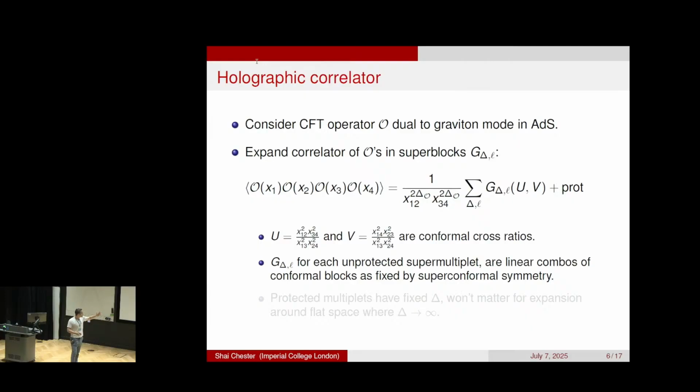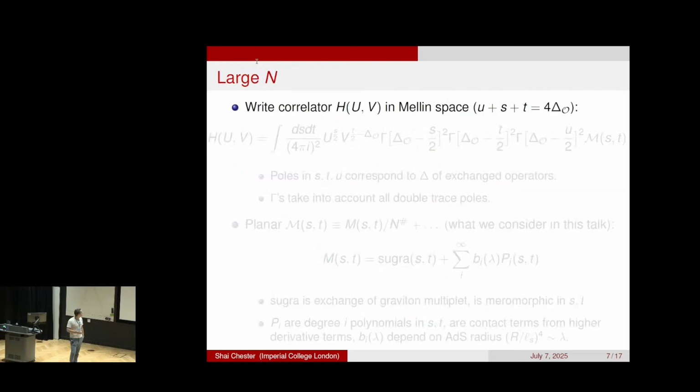And so for specific theories, these superblocks are linear combinations of regular blocks, which corresponds to the fact that a supermultiplet is just a combination of regular conformal multiplets. And you could fix this purely kinematically. It's been done in many different examples in many different dimensions. And so remember, these are the ones we're going to care about because we care about large scaling dimension for this expansion around flat space.